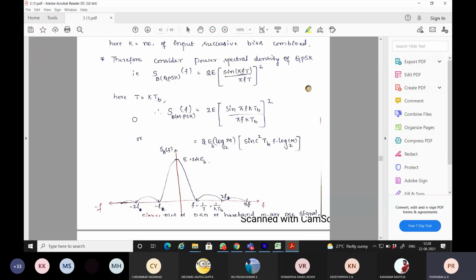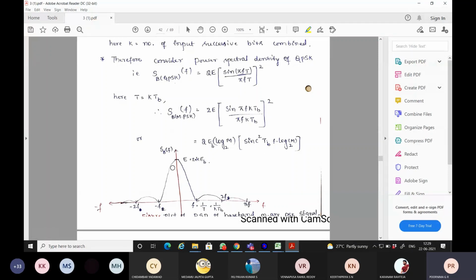That is a sinc function. The only change between the QPSK and M-array PSK is that here T will be equal to K into TB. So you can substitute and reorganize the equation. It is 2EB log2M, since K is nothing but log2M, times sinc square of (π TB f log2M). That is a sinc function.